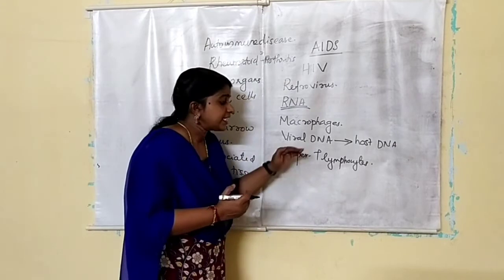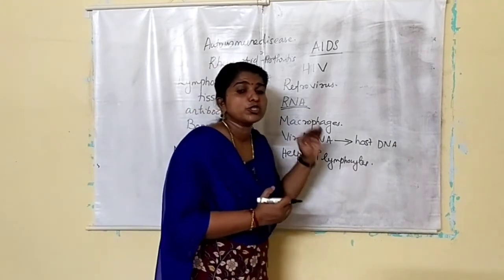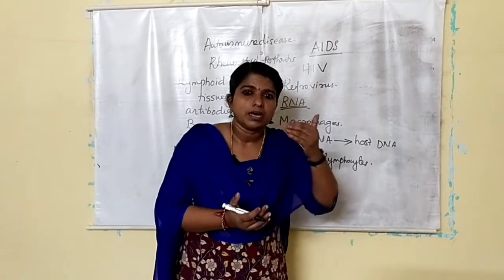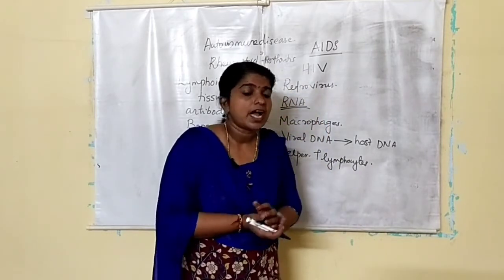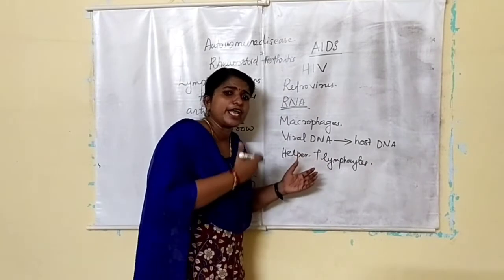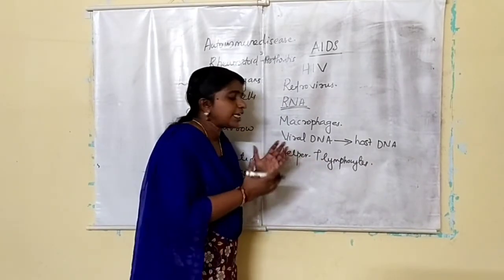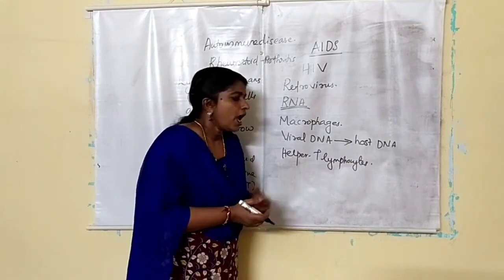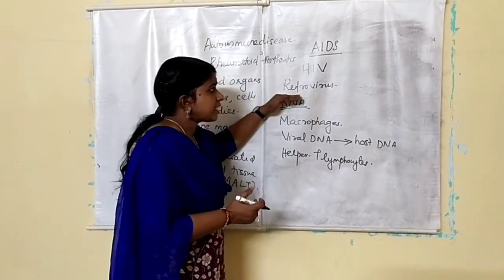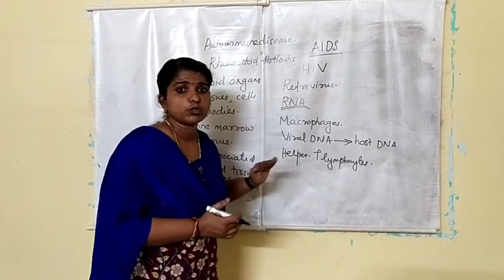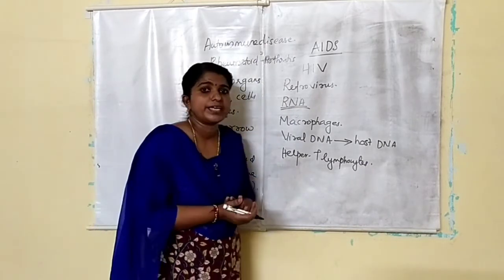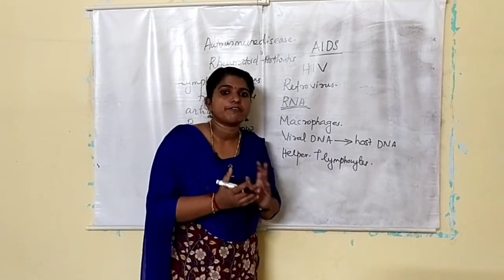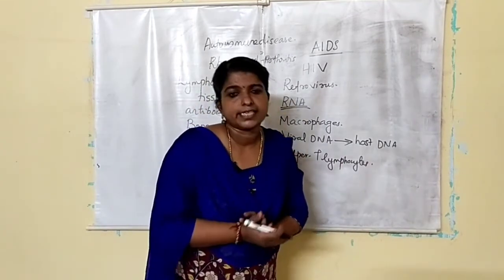In this way, it destroys the immune system of the body. Slowly the immune system gets deactivated, and the person is affected by any disease. First, they show fever, diarrhea, weakness, etc. HIV deactivates the immune system, which is why the person suffers from any type of disease.